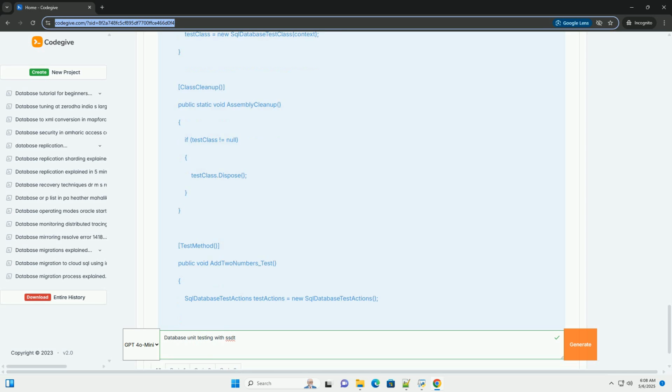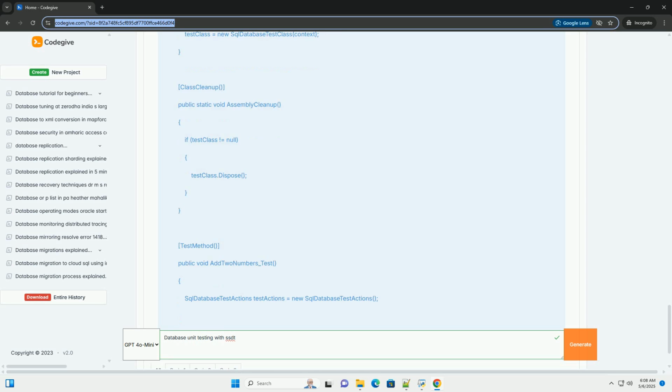Example, testing a table-valued function. Let's say you have a table-valued function named getCustomersByCity. Here's a unit test to verify that it returns the correct customers. Key takeaways.